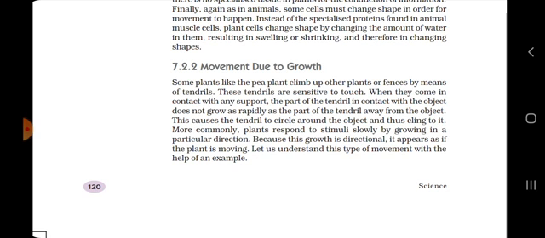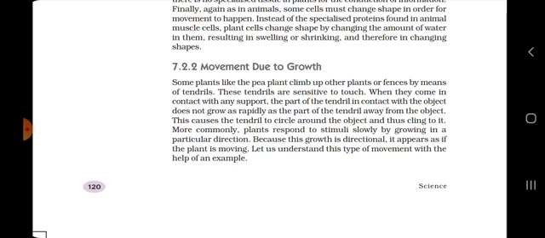More commonly, plants respond to stimuli slowly by growing in a particular direction, because this growth is directional. They grow in response to the direction.